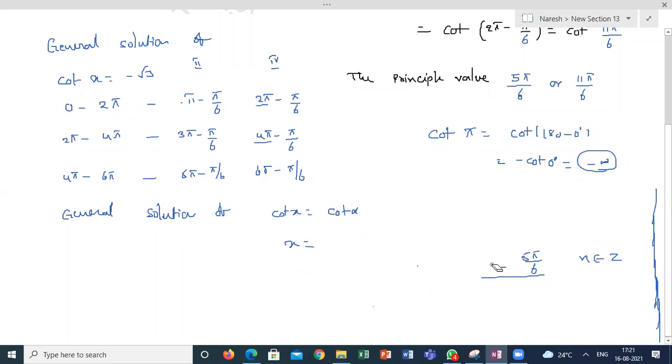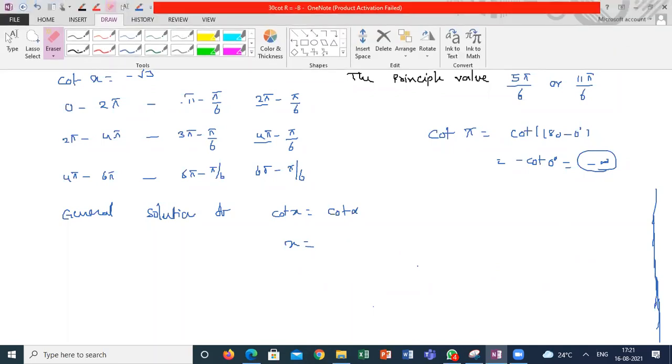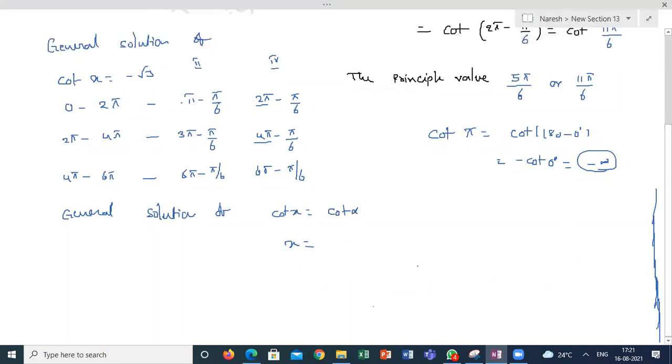I want to make it so that all these values can come. Then only it is correct. It's coming pi minus, 2 pi minus, 3 pi minus, 4 pi minus, 5 pi minus, 6 pi minus. So it will be n pi minus pi by 6, where n belongs to integer. Correct? How is this answer correct?